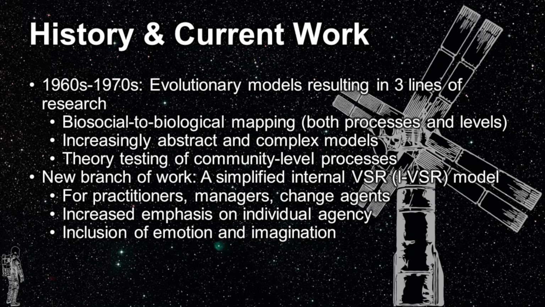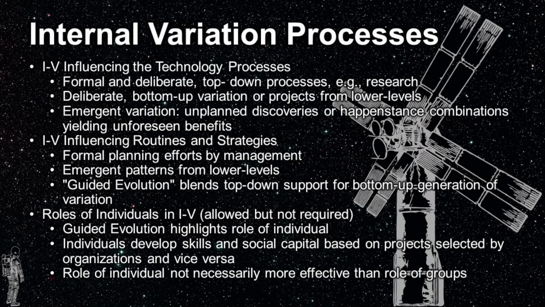This chapter introduces a normative and simplified model of evolution focused inside the firm. This IVSR model is intended for use by practitioners, managers, and organizational change agents. It includes increased emphasis on the role of the individual, and it also includes the effects of emotion and imagination on the evolution process. Internal variation processes affect processes of technology development at three levels.